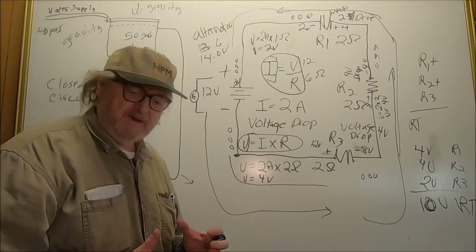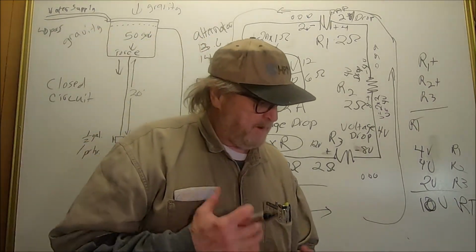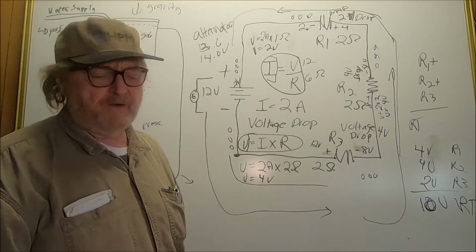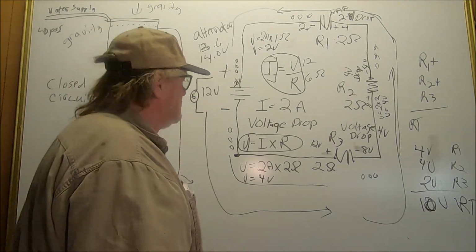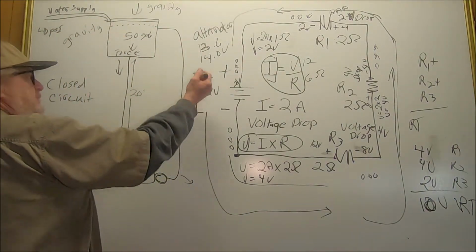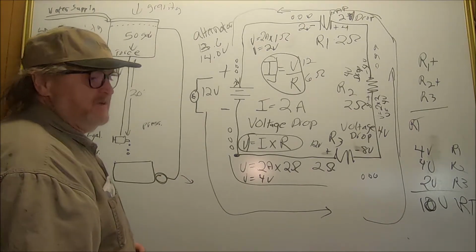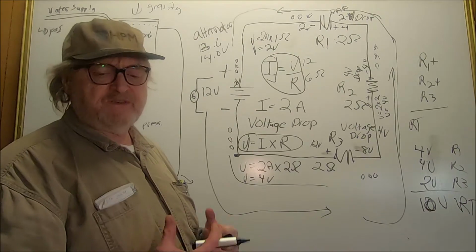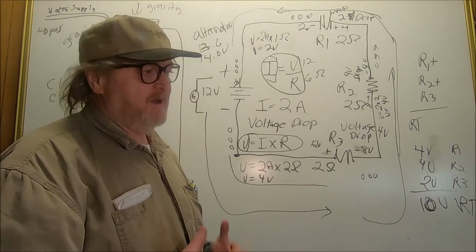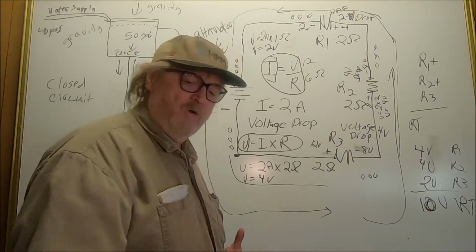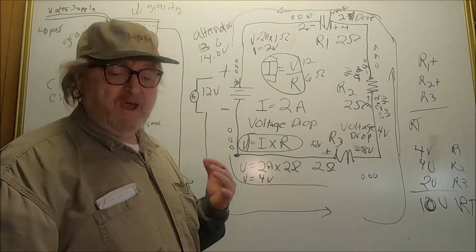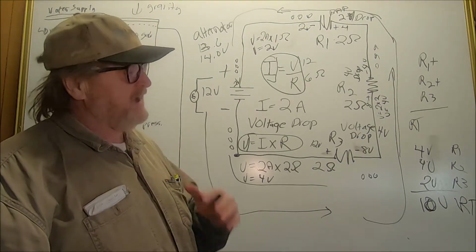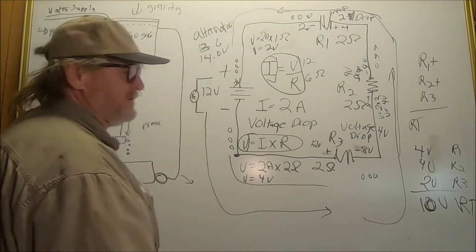Let's say now that you're working on a starter, and a starter is not resisting. It's not passing current through the starter to the ground. Of course, you know it's not going to work. So when you go over there to do your jump across your battery, like we spoke of before, you're not going to get the proper reading, because the starter is not consuming the amps and dropping the voltage across like it should. So you're not going to get a proper reading. That's one sign when you're trying to figure out on a starting system.